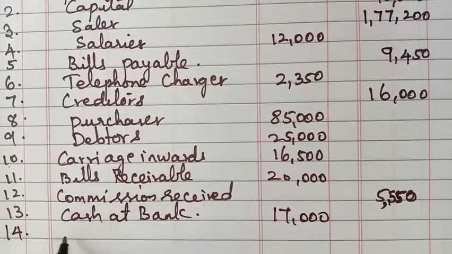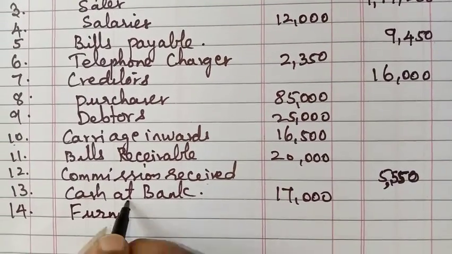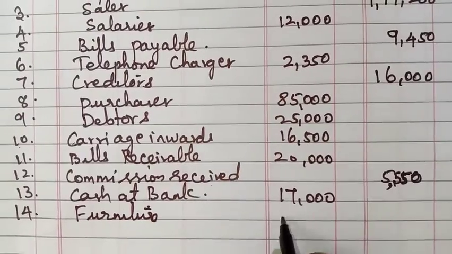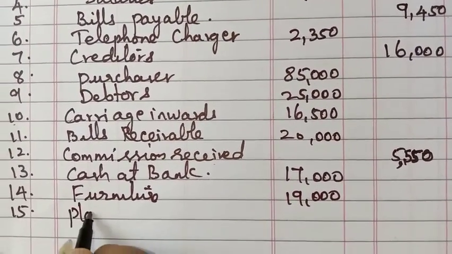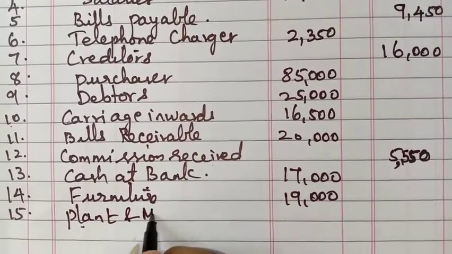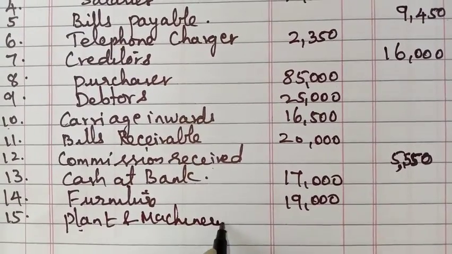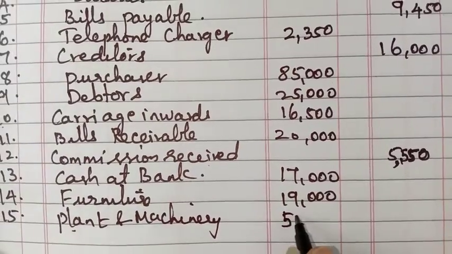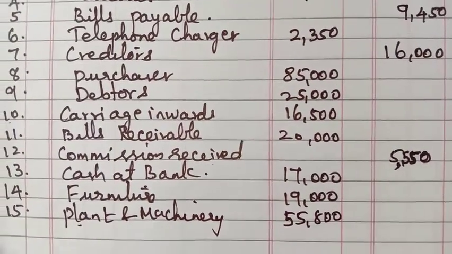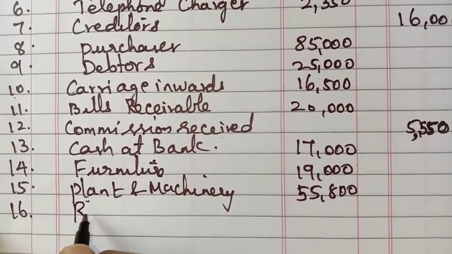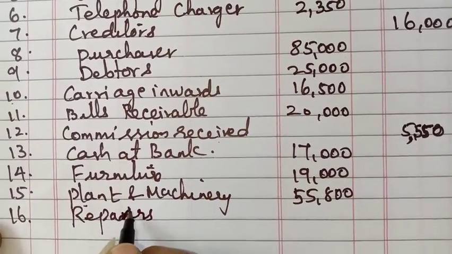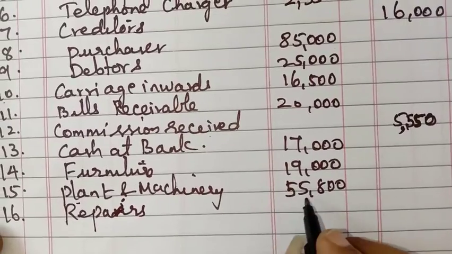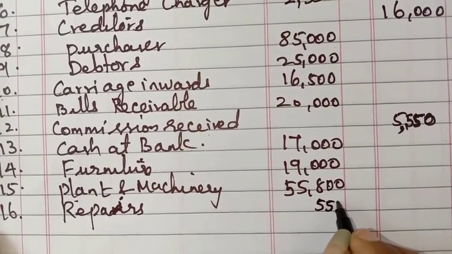Next, number 14, furniture, it's a fixed asset, it will come in the debit side as 19,000. Next, the 15th one, plant and machinery, it's a fixed asset, it will come in the debit side as 55,800. Next, the 16th one, repairs, that is an expense, it will come in the debit side, 550.